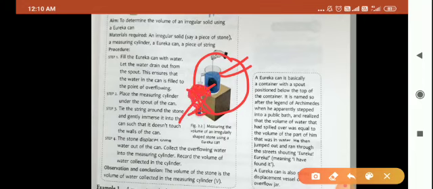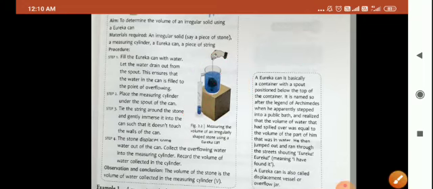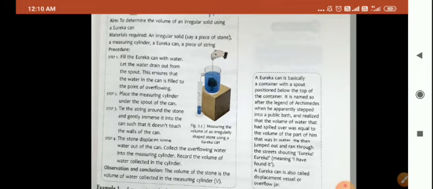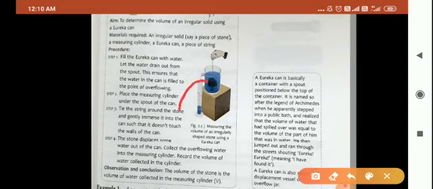Before placing this cylinder below it, what will you do? You will take this Eureka can and fill it till the brim. Now what will happen? This upper level water will drain out, and hence the level of the water will be till this position here. See, this ensures that water in the can is filled up to the point of overflowing. Now, after this, you will place a measuring cylinder below the spout of the Eureka can.